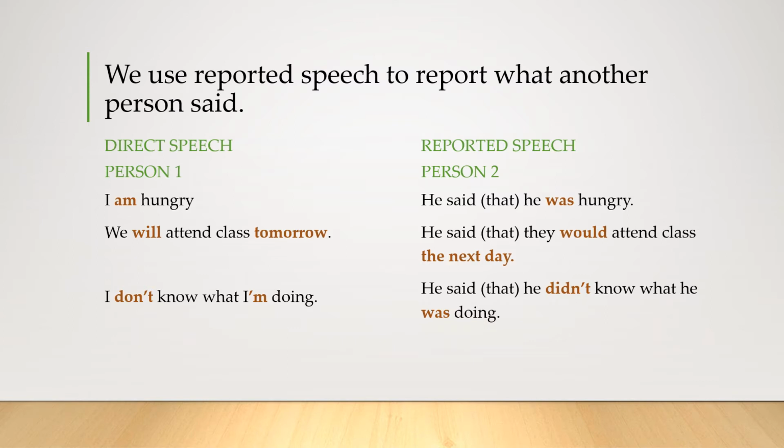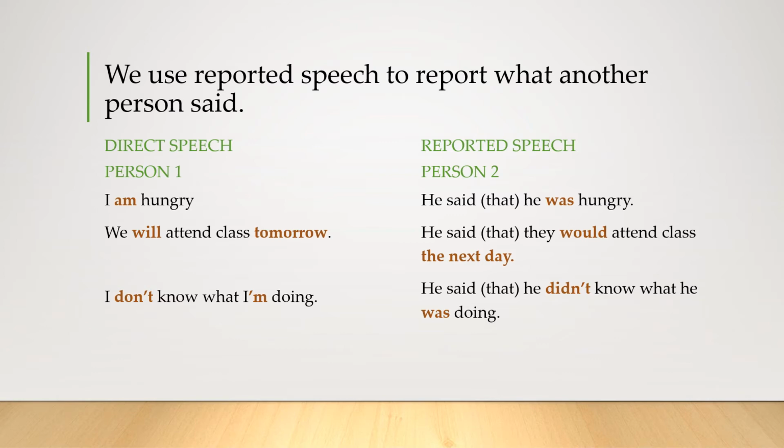Let's see what happens when I make the report. He said that they would attend class the next day. So will is going to become would, and tomorrow the next day. I don't know what I'm doing. He said he didn't know what he was doing. So don't changes to didn't and am to was. So we can say that present tense changes to simple past. Simple present to simple past. And will is going to change to would. This is the way in which we can make a report.